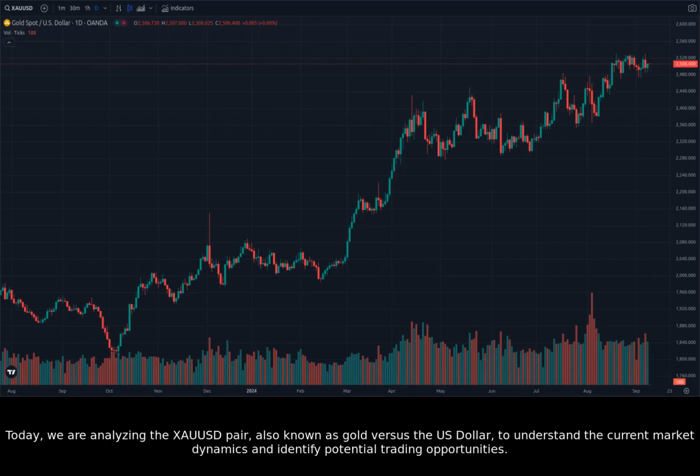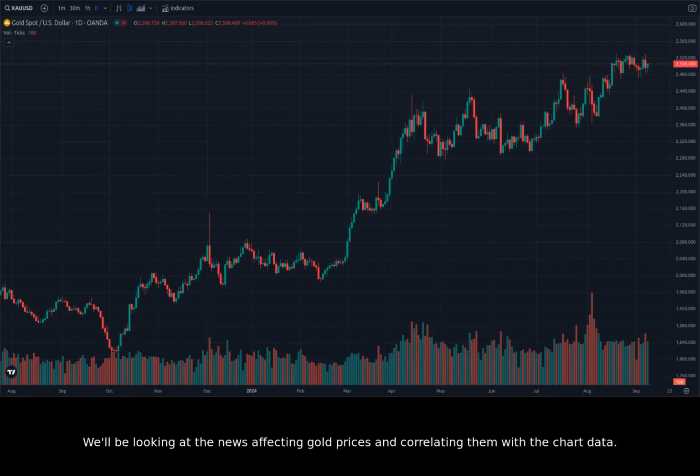Today, we are analyzing the XAUUSD pair, also known as gold versus the US dollar, to understand the current market dynamics and identify potential trading opportunities. We'll be looking at the news affecting gold prices and correlating them with the chart data. Let's start with the daily chart, covering the broad trends.